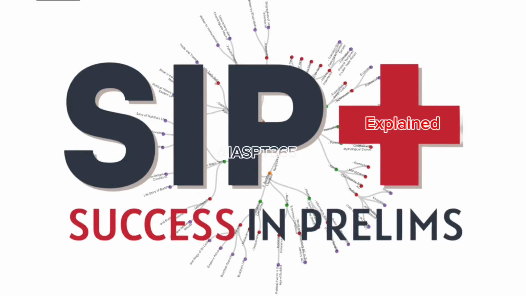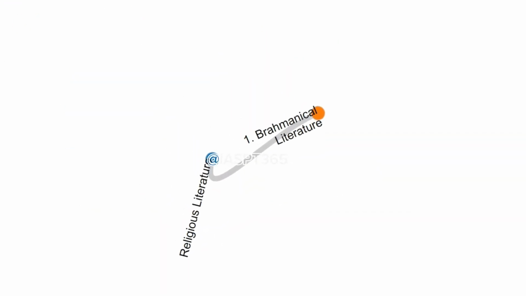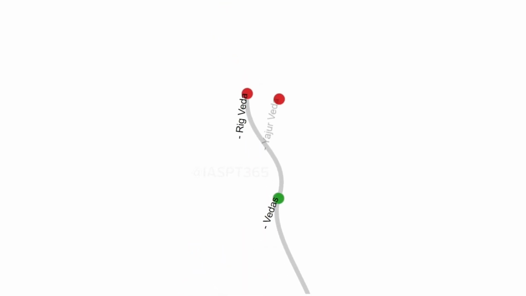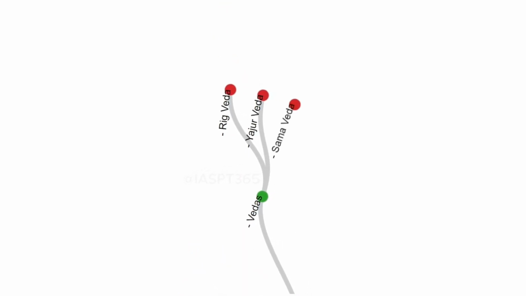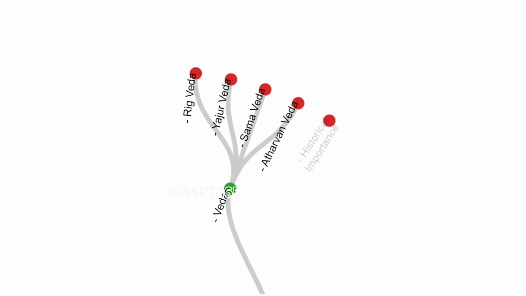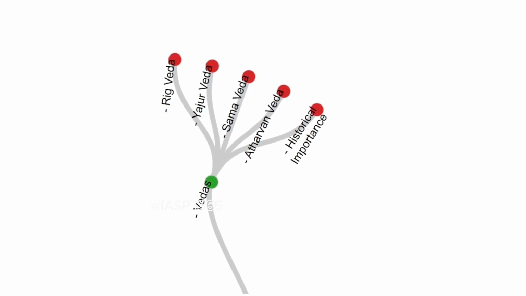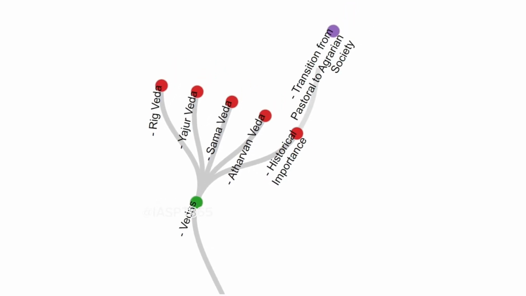1. Brahmanical literature and associated historical importance. Vedas. There are 4 Vedas, namely Rig Veda, Yajur Veda, Sama Veda, and Atharva Veda. Historical importance. Information about processes like the transition from a pastoral, pre-class, caste society in the Rigveda to an agrarian, class,